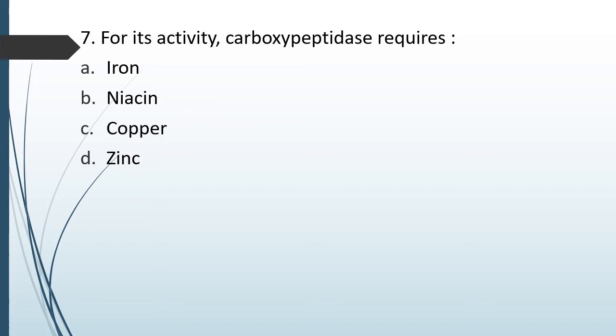Question number 66. For its activity, carboxypeptidase requires iron, niacin, copper, zinc. For its activity, carboxypeptidase requires which of the following ions? The correct answer is option D, zinc.